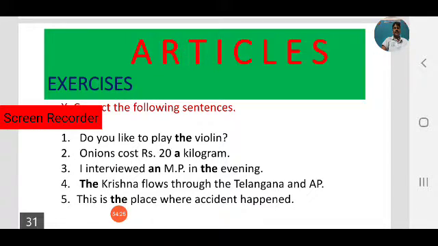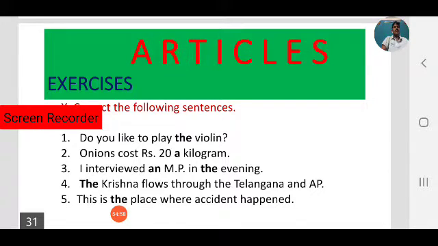Check your answers. Next, the Krishna flows through Telangana and Andhra Pradesh. AP means Andhra Pradesh. Why should we use the Krishna instead of a Krishna? Yes, before names of rivers and names of seas, we have to use the definite article the. That's why we use the Krishna, the Godavari, the Yamuna, the Sarayu.